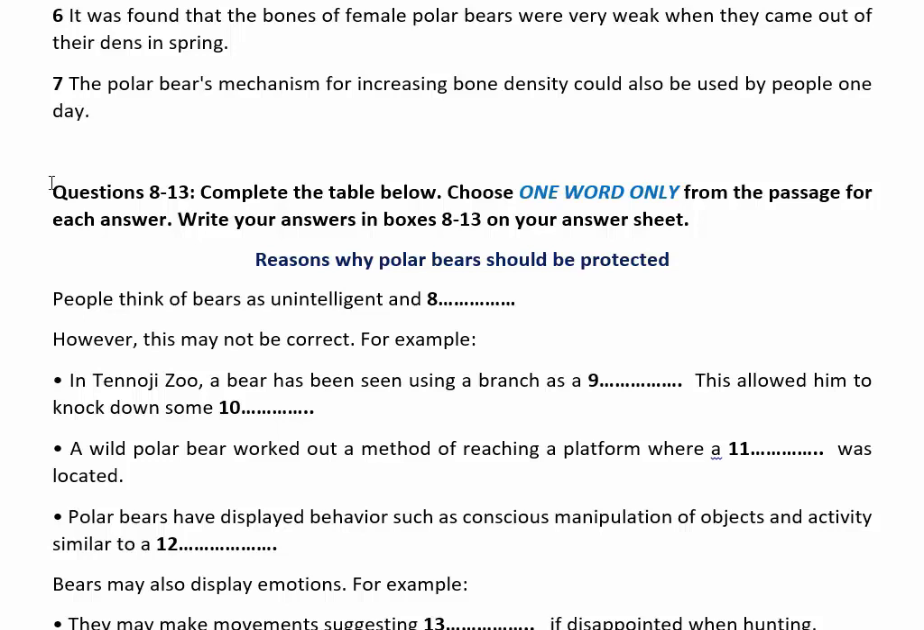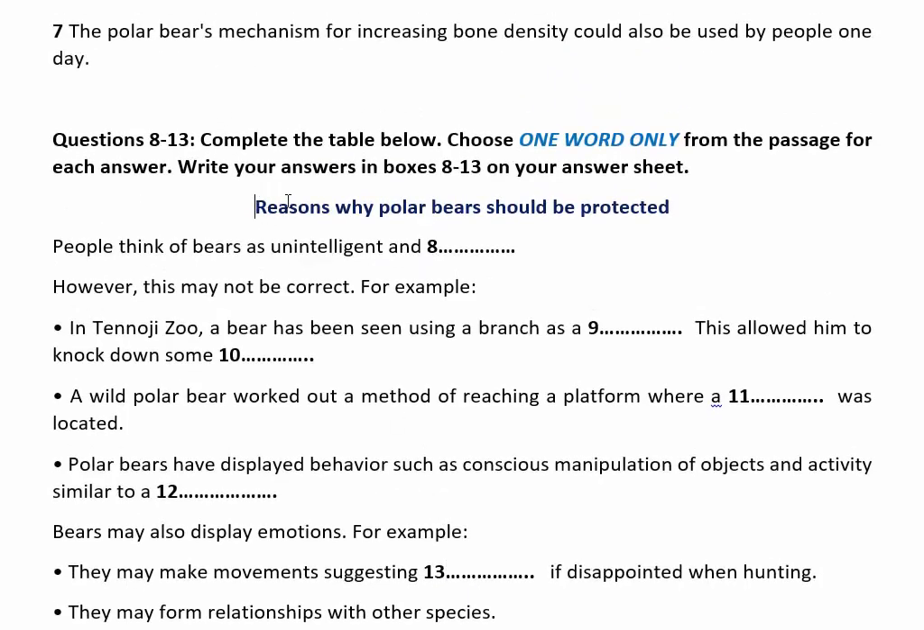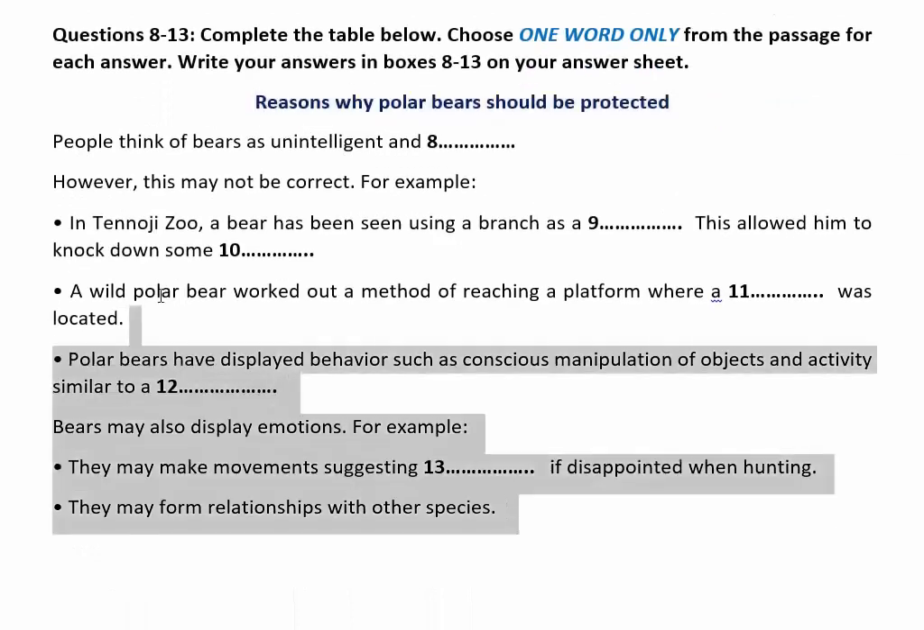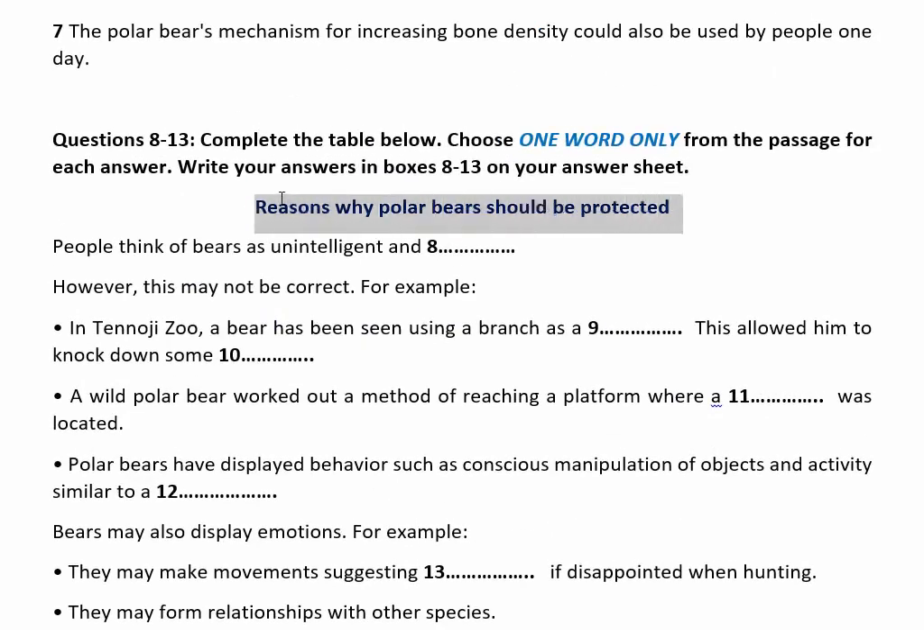So at first we have to read this instruction at least 2 times. Here it says choose one word only from the passage for each answer and write your answer in boxes 8 to 13 on your answer sheet. So we have to choose only one word for questions 8 to 13. After that we read this heading to see what the questions are about. So it's all about reasons why polar bears should be protected.